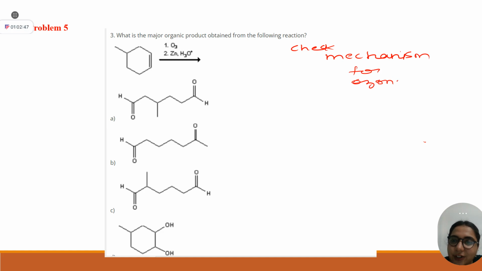Ozonolysis, I have already told you. Now you can tell me what is the product. Do you all know? If you have an alkene, you just have to break from between and give one oxygen to each side. From one mole of ethene, you will get two molecules of formaldehyde. Yes or no? Yes, ma'am. Good. Now tell me the correct option for this problem.